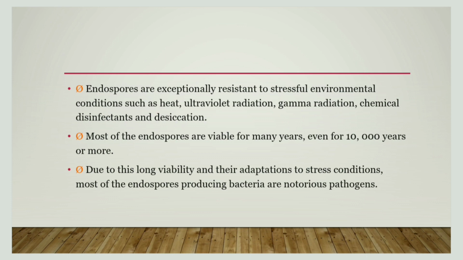An important characteristic of endospores is that they are highly resistant to stressful environments, whether high heat, UV radiation, gamma radiation, chemical disinfectants, or desiccation. They can also live for long periods, even up to 10,000 or more years. So endospores have a long viability.